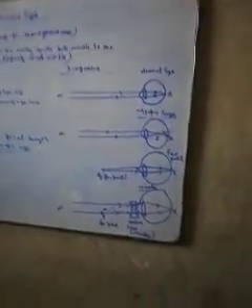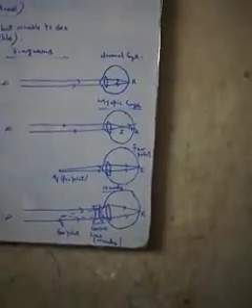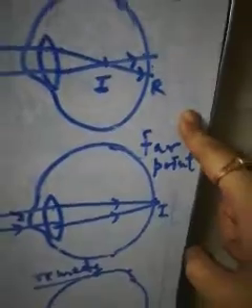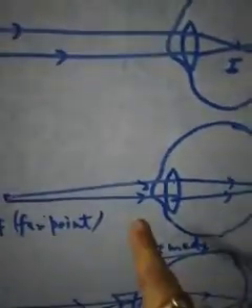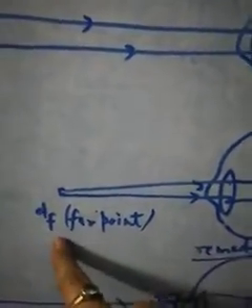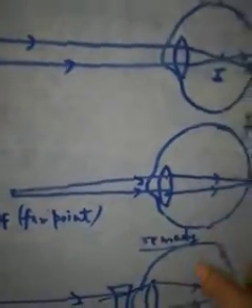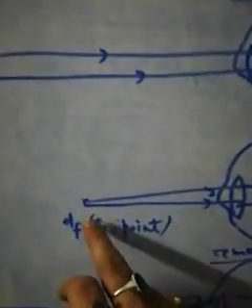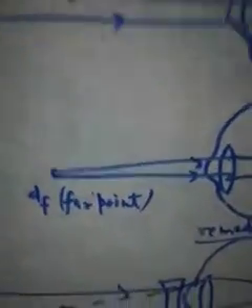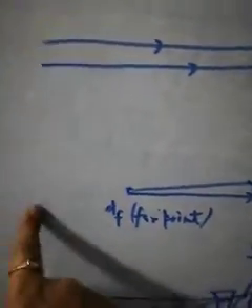But here again I am repeating about far point in case of myopic eye. Actually, far point is the maximum distance up to which myopic eye can see the objects, beyond which objects are not visible.